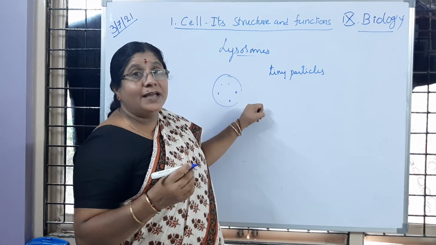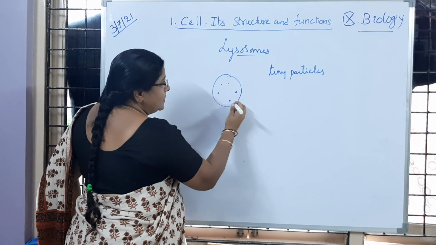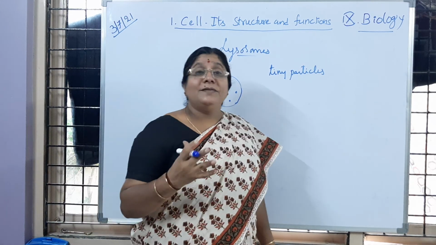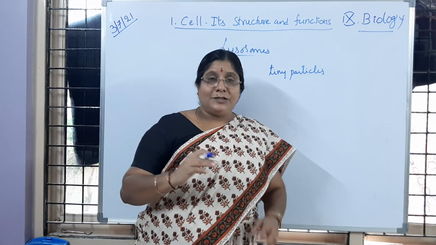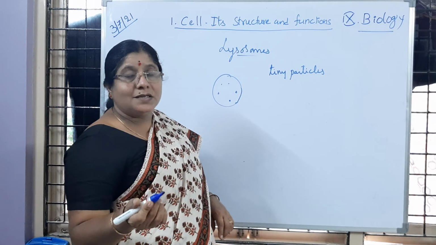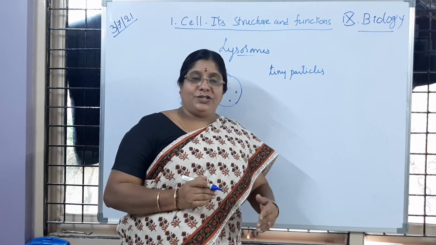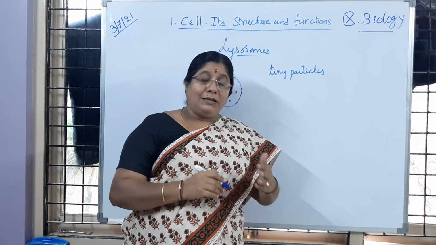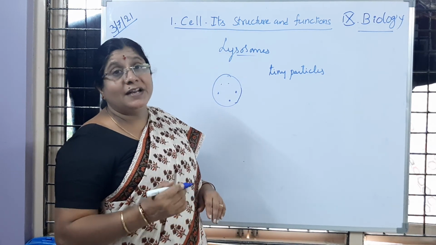In what way? Inside the cell, if we observe, there are some enzymes, children. What are enzymes? Enzymes are biological catalysts. They speed up the rate of reaction. Is it clear to children? All biochemical reactions are happening. Just now I said biochemical reactions: respiration, digestion, or photosynthesis. All these activities are called biochemical reactions.